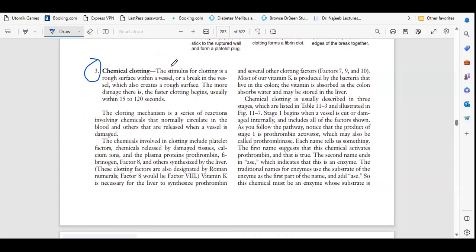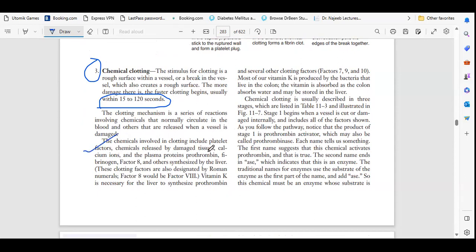The stimulus of clotting is a rough surface within a vessel or a break in the vessel, which also creates a rough surface. The more damage there is, the faster clotting begins, usually within 15 to 120 seconds. The clotting mechanism is a series of reactions involving chemicals that normally circulate in the blood and others that are released when a vessel is damaged.